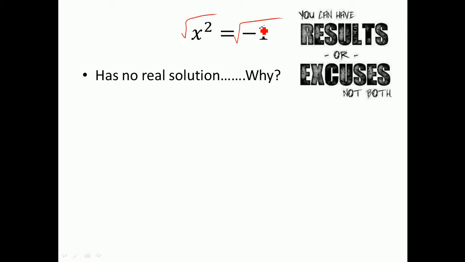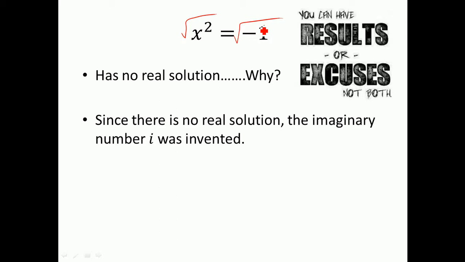So we came up with a result for that, and what we came up with is imaginary numbers. That's where i was invented. The number i is just the square root of -1. When they came up with that number, it opened up a new world of mathematics with imaginary numbers. All we're doing is accepting the fact that i equals the square root of -1. Now watch what happens. Let's say we square i. When we square i, that's the square root of -1 times the square root of -1. The square roots cancel out, and you just get -1.